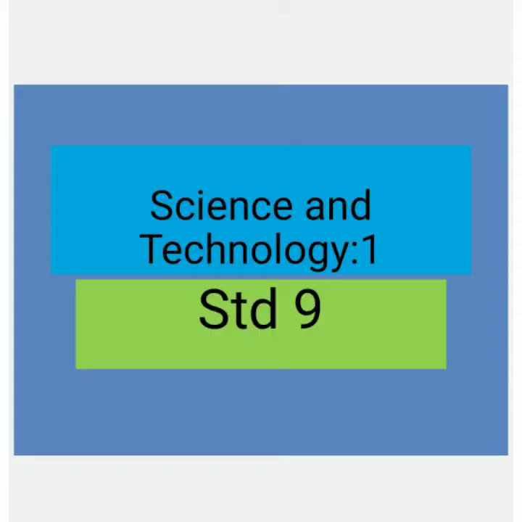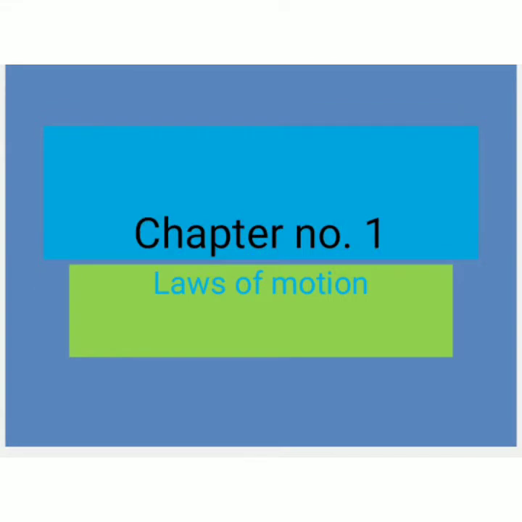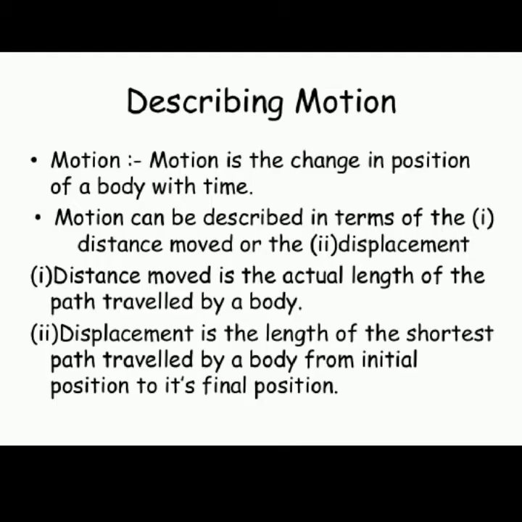Science and Technology 1, Standard 9th. The first chapter that we are going to learn is about laws of motion. When you talk about motion, motion is the change in position of a body with time. You might see a substance, object, human beings or any living organism moving from one place to another over a particular distance, and you call it motion.